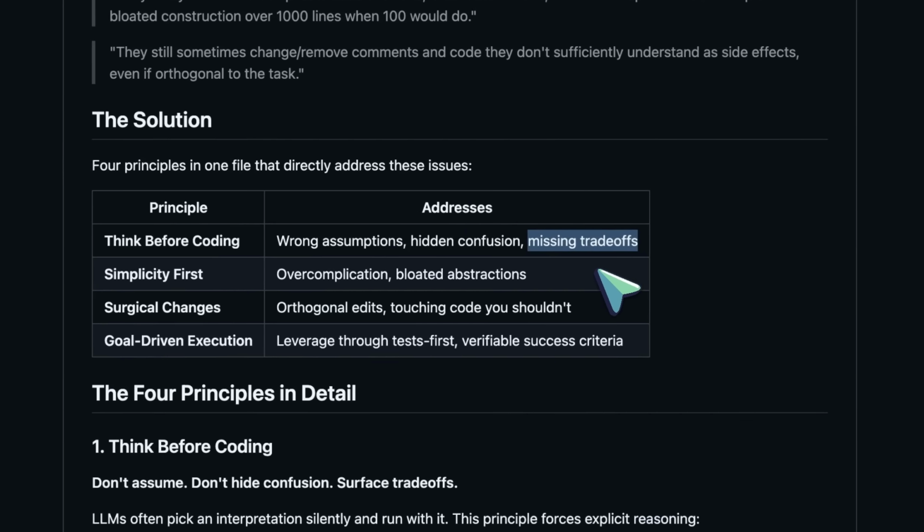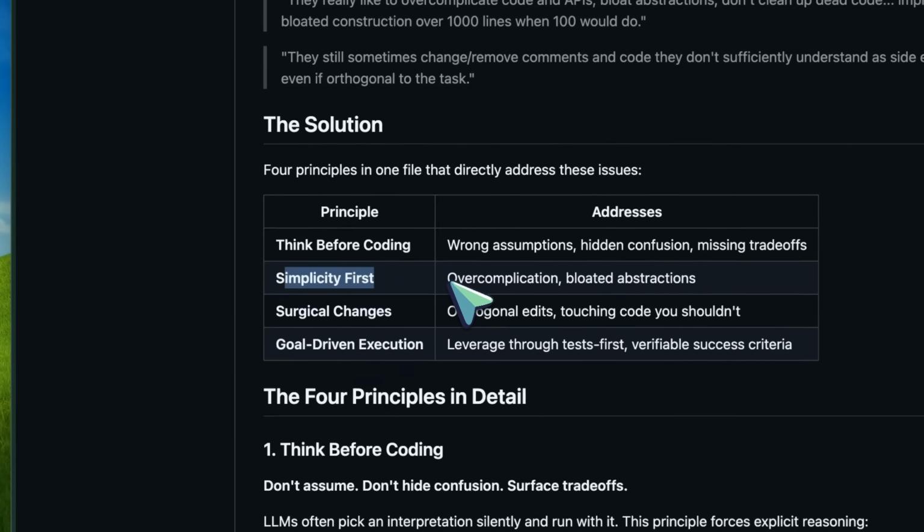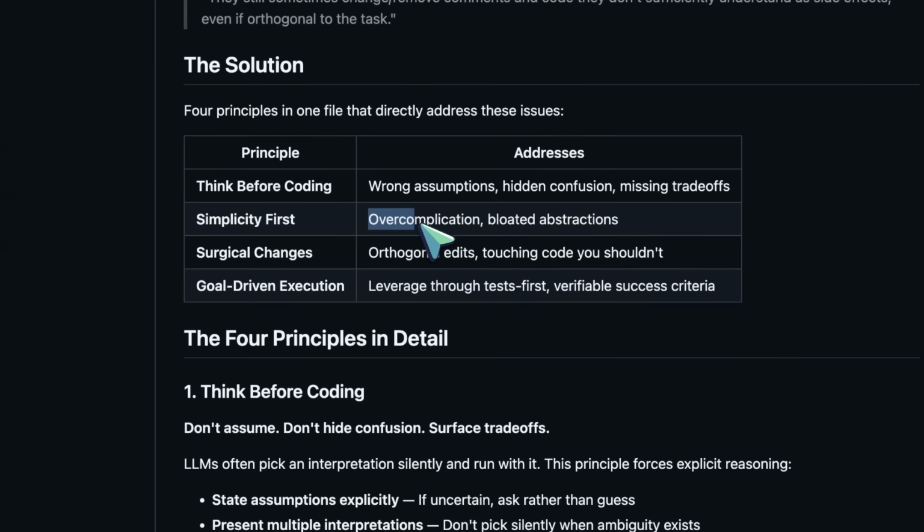The second one is simplicity first. This is one of my favorite parts because a lot of AI coding tools still have this weird urge to overbuild everything. This repo pushes the agent to write the minimum code needed to solve the problem. No speculative abstractions, no giant framework for a one-function task, no trying to be clever for no reason.